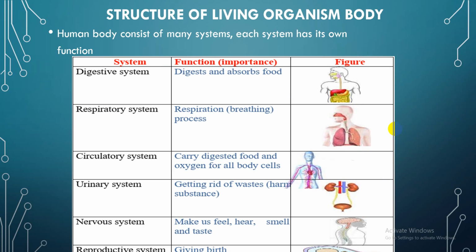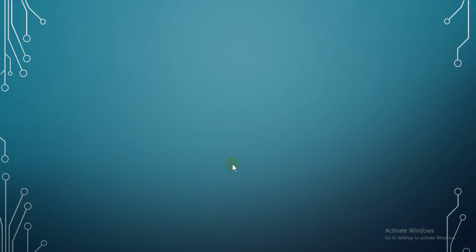Number 3, the circulatory system, which carries digested food and oxygen to all body cells, and this is the figure of the circulatory system. Number 4, the urinary system, by which I can get rid of wastes and harmful substances. The nervous system makes us feel, hear, smell and taste. And finally the reproductive system, which gives birth to new babies.